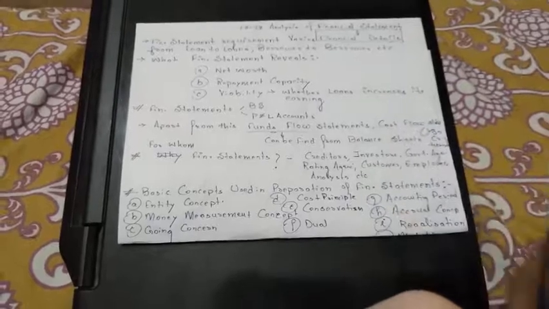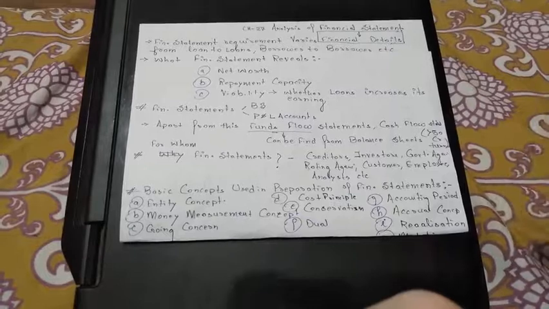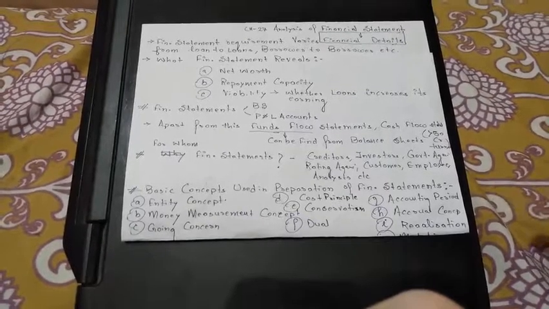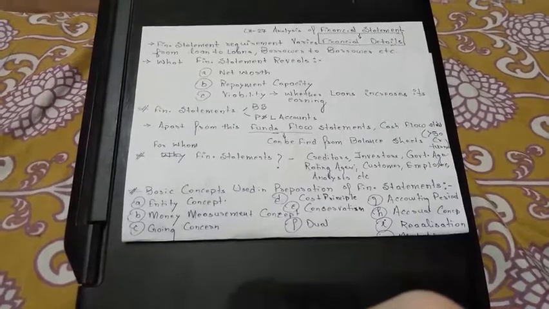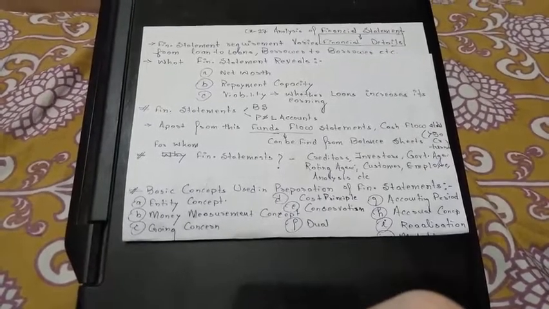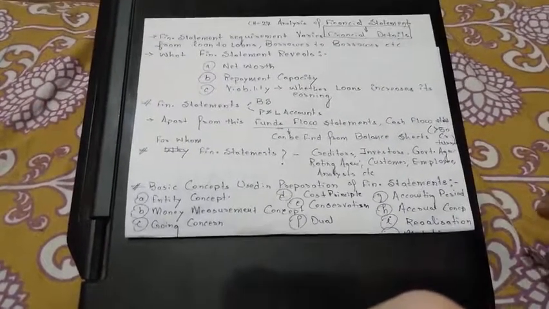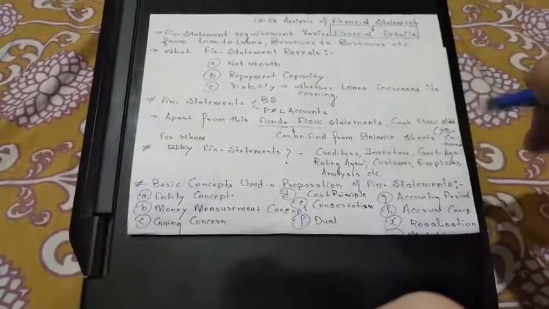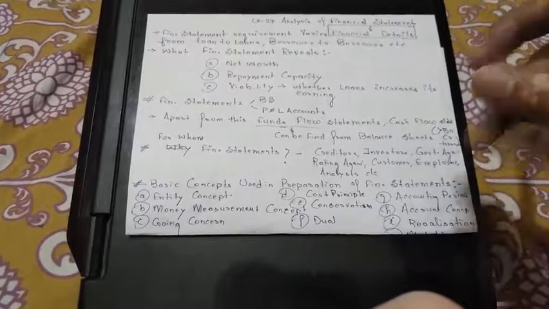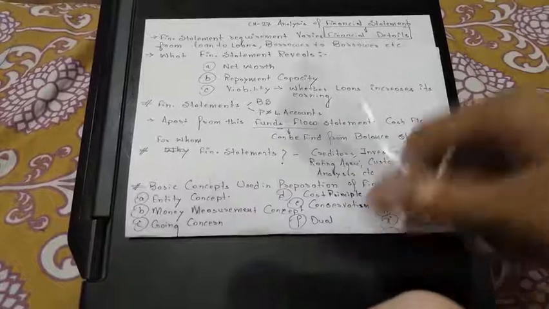Next, we will take some short understanding of the funds flow and the cash flow. The funds flow and the cash flow statements are generally needed for companies whose turnover is greater than 50 crore rupees, though the balance sheet and the profit and loss account are mandatory for all companies to make. We will understand the funds flow statement and the cash flow statement later. Before that we will deal with some more things, like for whom the financial statement is required.